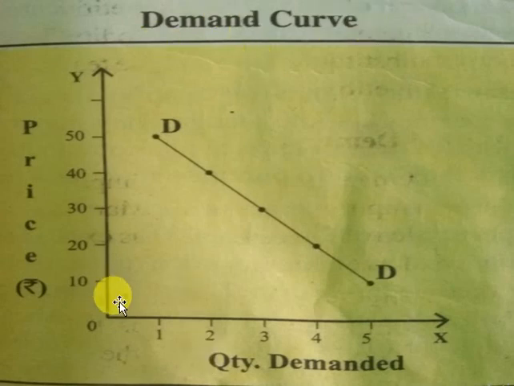Whenever the price of a commodity increases, the demand for the commodity decreases. With the help of each and every point, we draw a single curve that is named DD, that is called the demand curve. Now you can see that this demand curve slopes downward from left to right, because when the price increases, demand decreases, and when the price decreases, demand increases, vice versa. There is an inverse relationship between price and the quantity demanded.